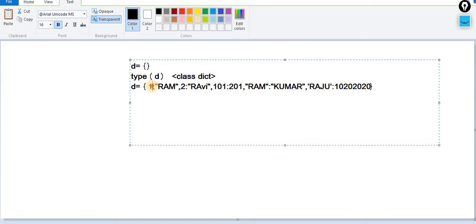Key can be integer, as I proved for you. Value can be anything. In this case the value is a string. In this case the integer key, integer value. In this case the key is a string and the value is again a string. And in this case the key is a string, the value is an integer. So this is the concept of the dictionary.